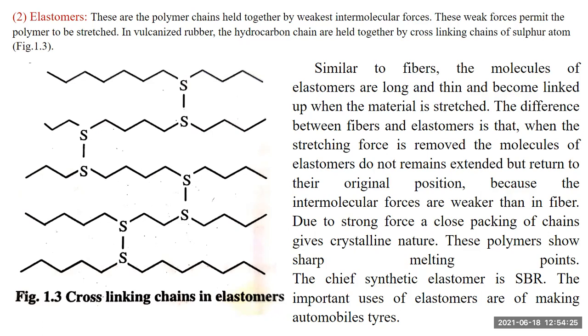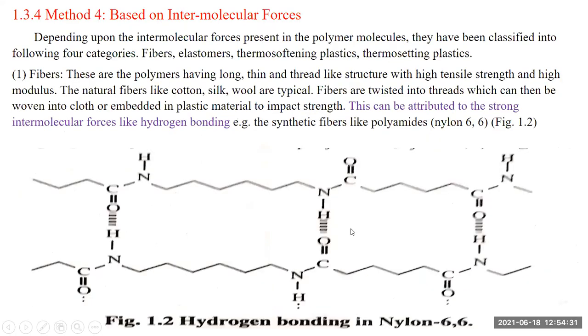We have already considered the strong intermolecular force observed in nylon 66 due to hydrogen bonding. But here, due to the sulfur, the intermolecular force is not as strong, so these forces are weak. Due to strong force, close packing of chains and crystalline nature, a polymer shows a sharp melting point.